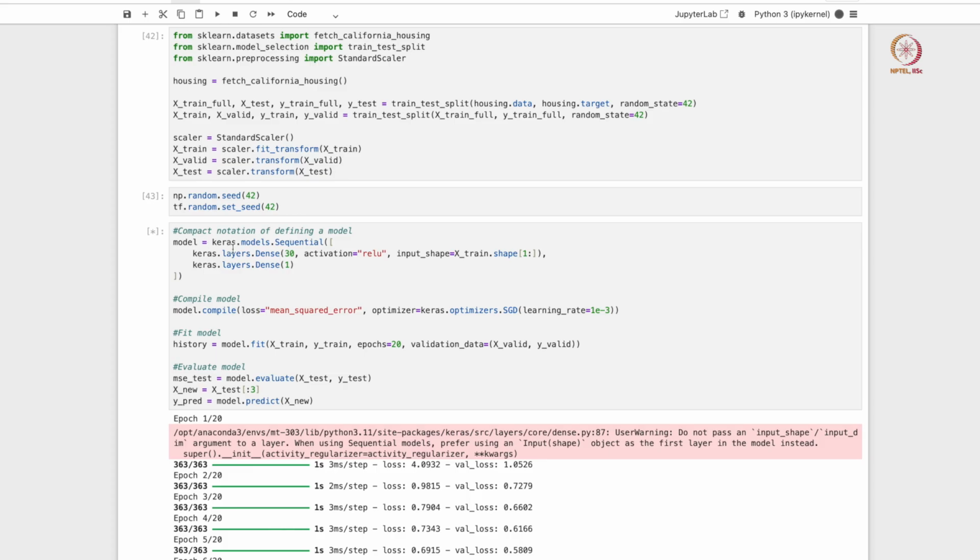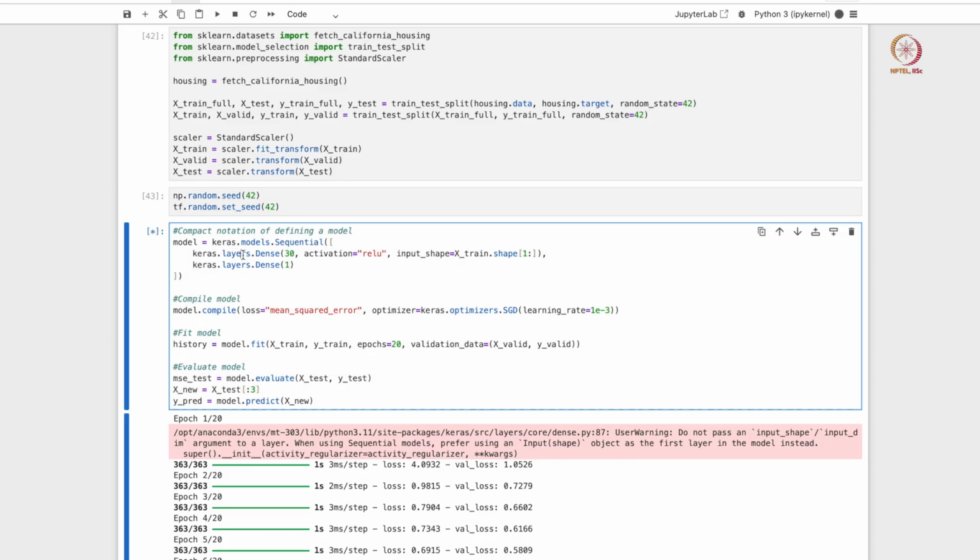We are doing a regression task here. So once again we are creating a simple neural network model. We only have one dense layer as a hidden layer here, which has an activation function of ReLU, and it has about 30 nodes. And this is a slightly different way of declaring our input layer here. You can either have a separate line that says model add layers and then flatten, or you can just add input as an argument to your first hidden layer, right.